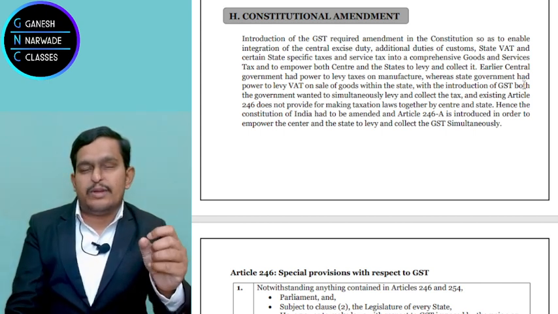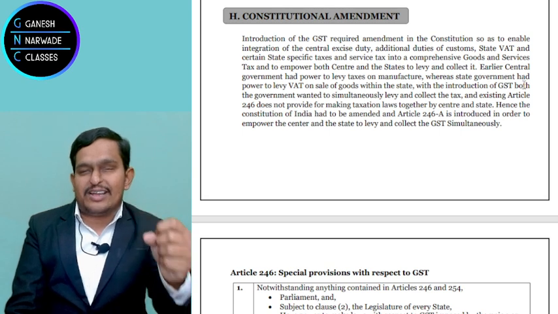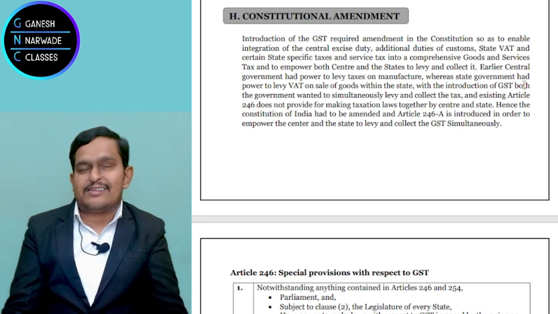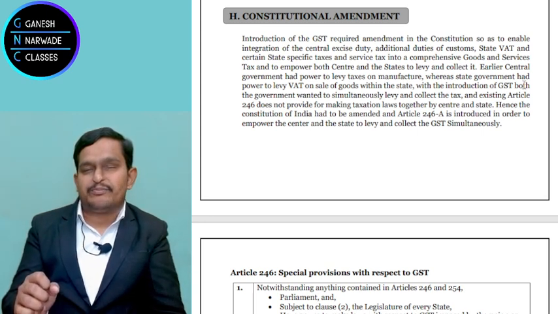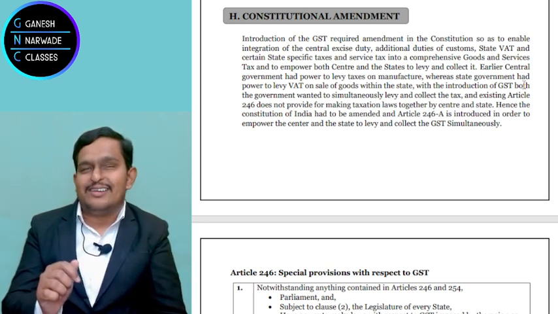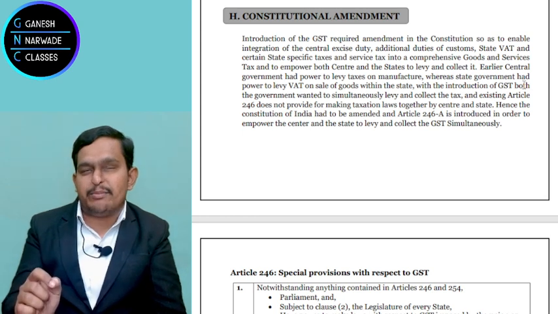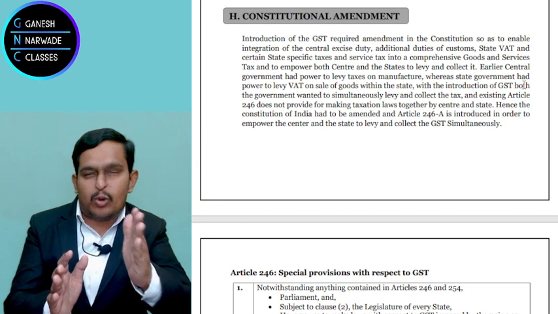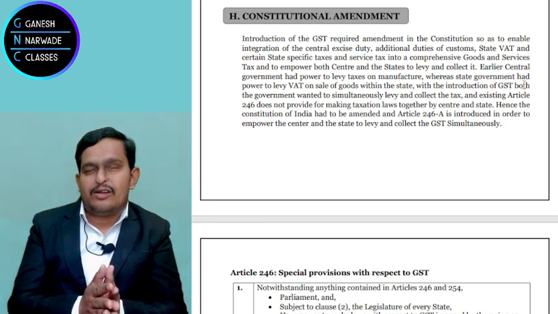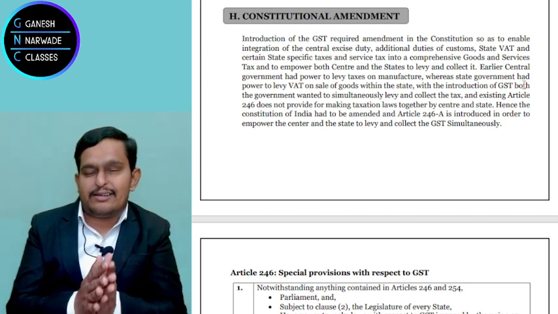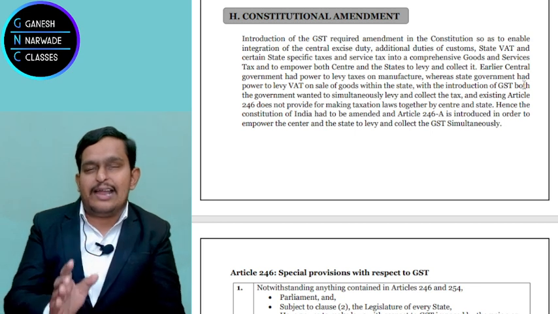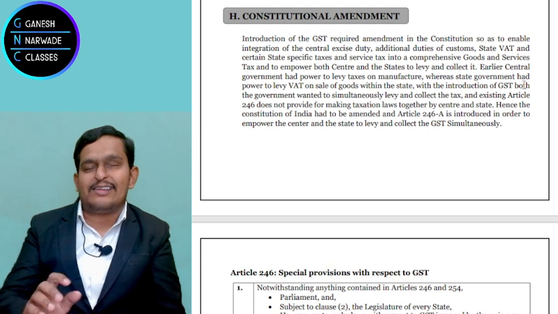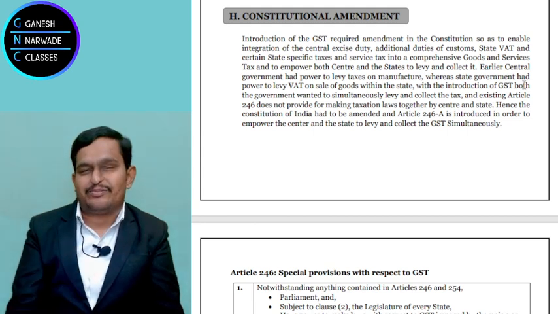So central government can levy tax on manufacture of goods or provision of service, whereas state government can levy tax on sale within a state. You remember entertainment tax. So the center has totally separate powers to levy tax on certain matters, and the state had totally separate powers to levy tax on certain other matters.